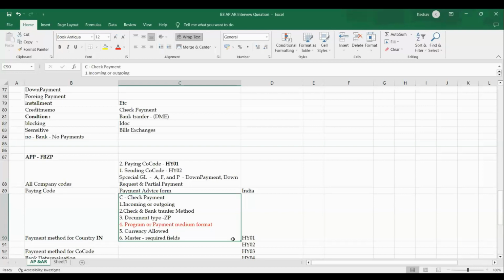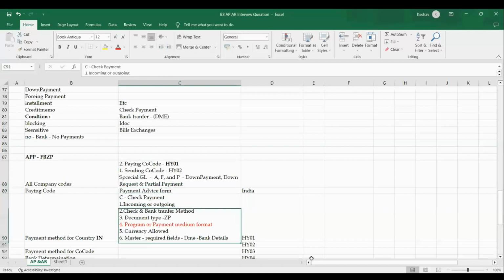Is it right? In the same manner, if you are making a payment from the house bank, meaning from the company code to vendors, the vendor must have bank account details for the bank transfer payment method. So at the master data level, in this step, we put in the required details. For example, if you're running DME, bank details are required, and SWIFT code and bank details are required. We need to tell this. If you activate it here, the system will pick only the vendors having bank details. If a vendor does not have bank details, the system will not pick it for F110. Okay, this is the manner in which we need to tell.